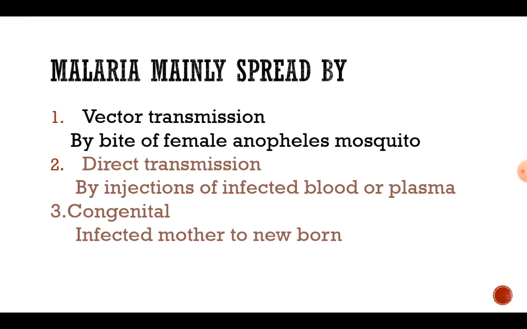I'll give you an example for direct transmission: if an infected person goes to a hospital and takes an injection, but the doctor is careless and the same injection which was given to the infected person, which is not checked by the doctor, is given to a non-infected person. In this way also it can be spread. This is called direct transmission. And the third one is congenital transmission. Congenital transmission means it can be spread from mother to infant.